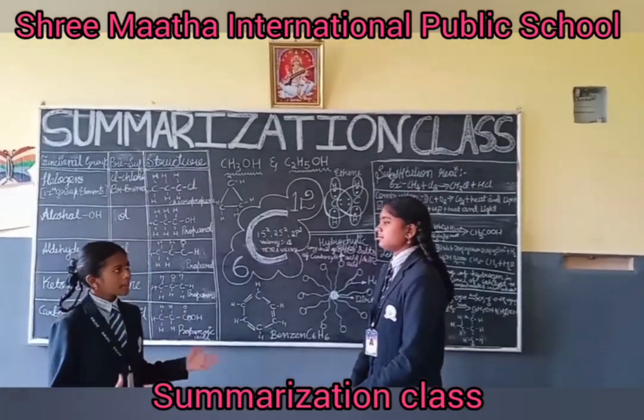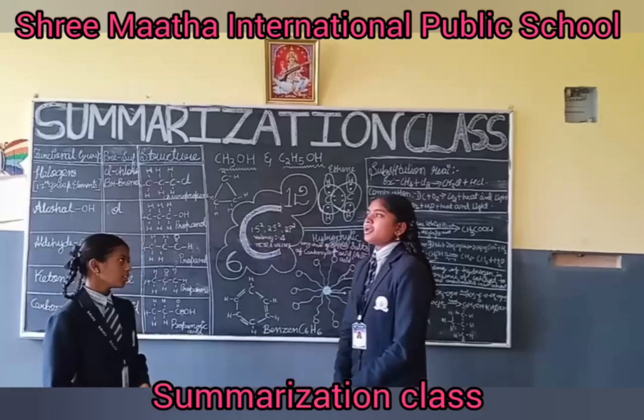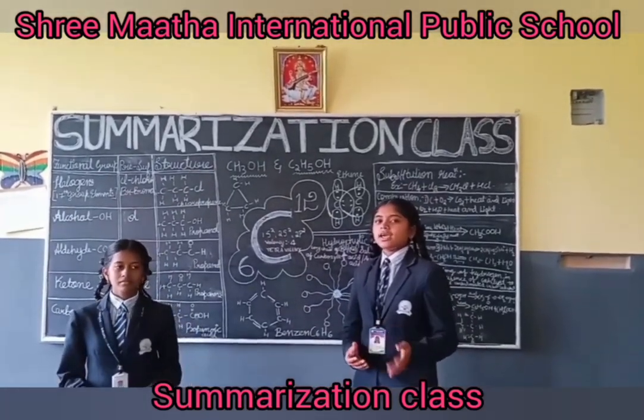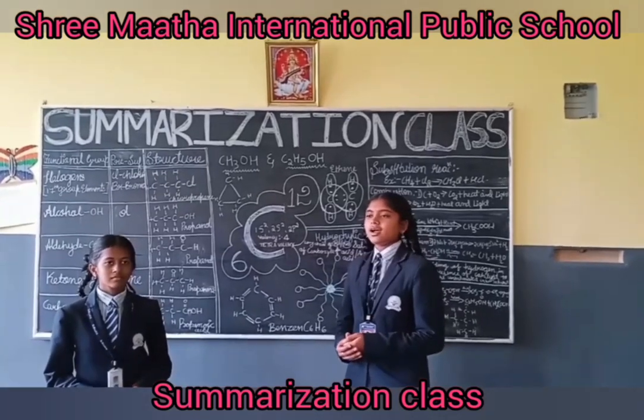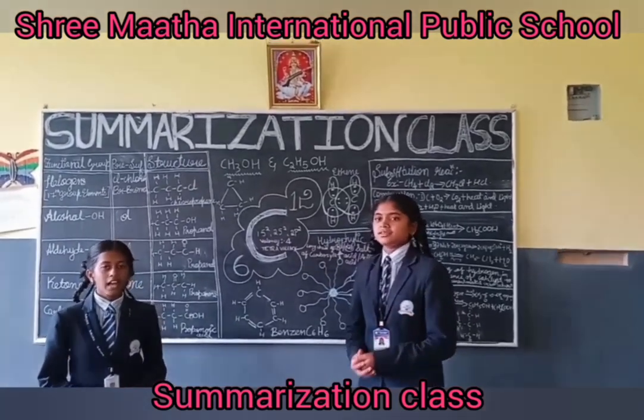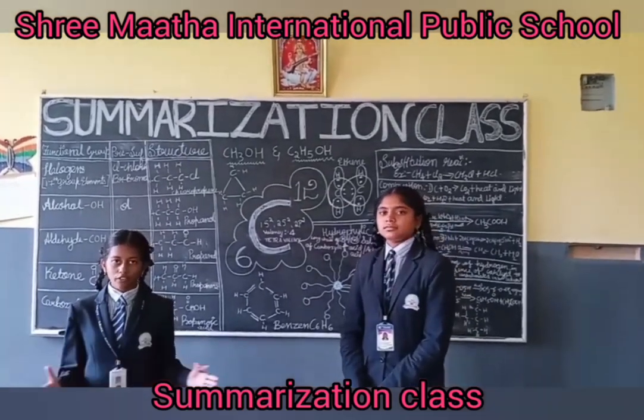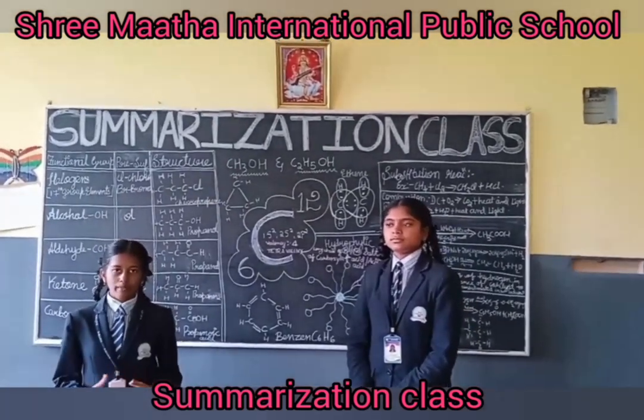And why doesn't carbon form C plus and C minus ions? Because it has the smallest nucleus, it cannot gain or lose electrons, so it cannot form C plus or C minus. Now let us know about covalent bond. The bond which is formed by the sharing of electrons is called covalent bond.